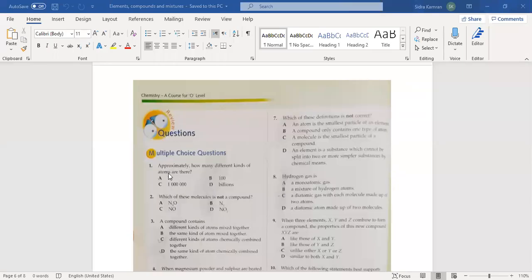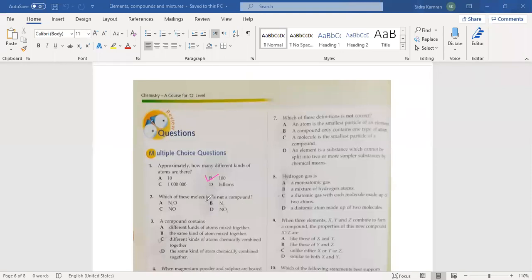Okay. The first multiple choice is: approximately how many different kinds of atoms are there, Asad? Yes, the answer is 100. Which of these molecules is not a compound, Muskan?